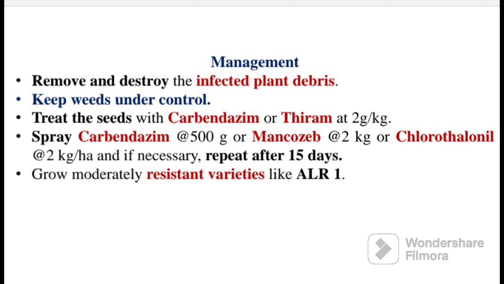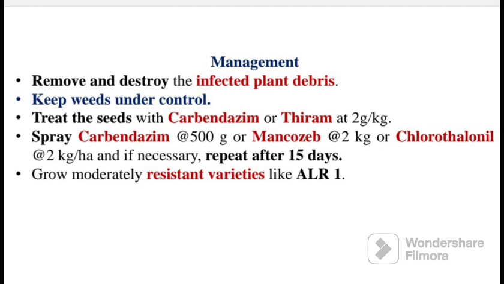So management, the first thing you will do is remove and destroy the infected plant debris, keep weeds under control because it will survive in weeds also, treat the seeds with carbendazim or thiram at 2 gram per kg, as the disease is in the soil and plant debris, so seeds will be infected. So seed treatment is very important. Spray carbendazim at the rate of 500 gram or mancozeb at the rate of 2 kg or chlorothalonil at the rate of 2 kg per hectare, and if necessary repeat after 15 days.